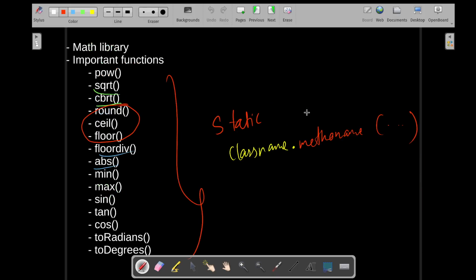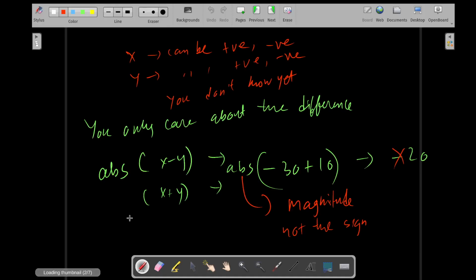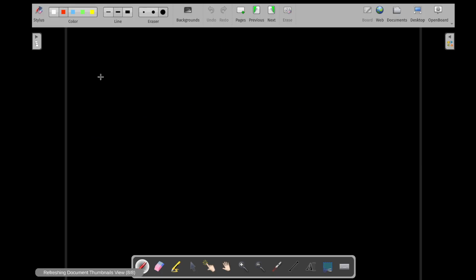Min and max. Okay, this is where things get a little bit more interesting. Min and max. Okay, and then we'll move on to this trigonometry part, which is, I'd say, the bigger part in the math library. But before that, let's try to understand min and max. So min is nothing but a method which finds the minimum. Or let's start with max first.